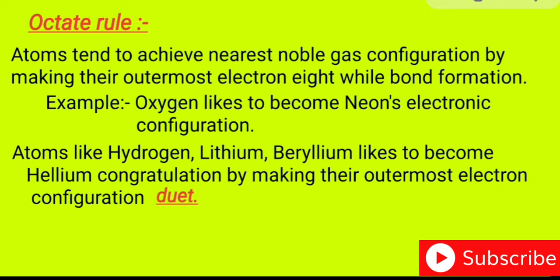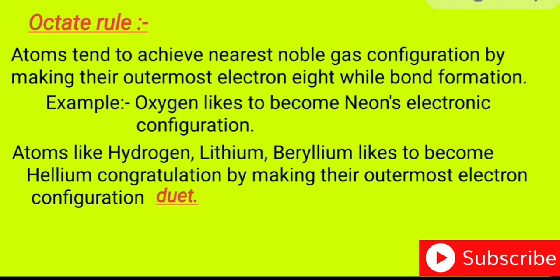But there are some elements that cannot get 8 electrons in their outermost shell, but can get only 2 electrons. If an element has only 2 electrons in its outermost shell, it also becomes stable and does not take part further in bond formation. This is the rule of the octet, and this is the rule of the duet.